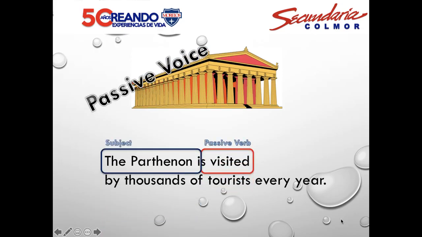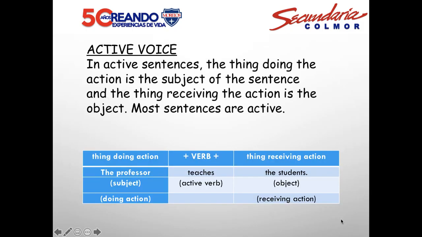This is another example. In the active voice, in an active sentence, the thing doing the action is the subject of the sentence, and the thing receiving the action is the object. Most sentences are active. This is the example: thing doing action plus the verb plus thing receiving the action.